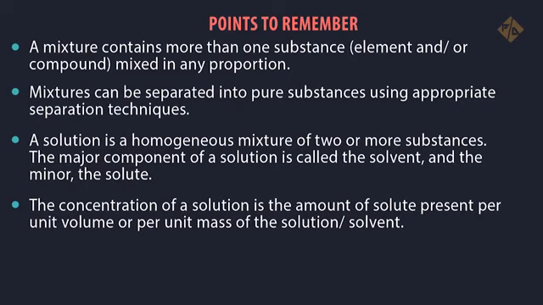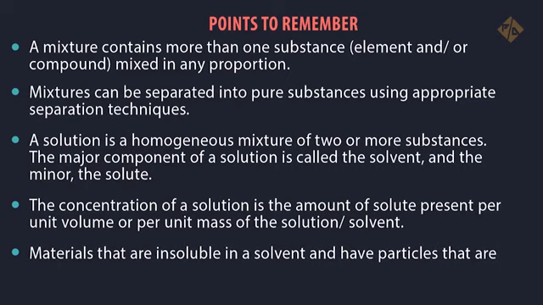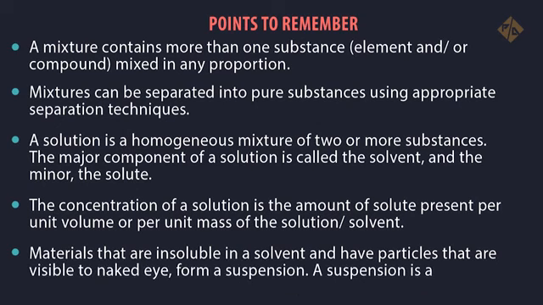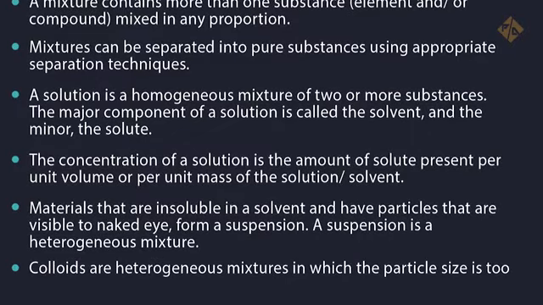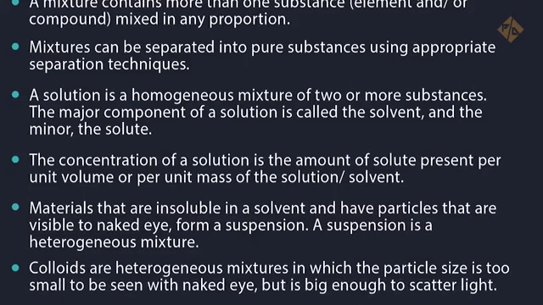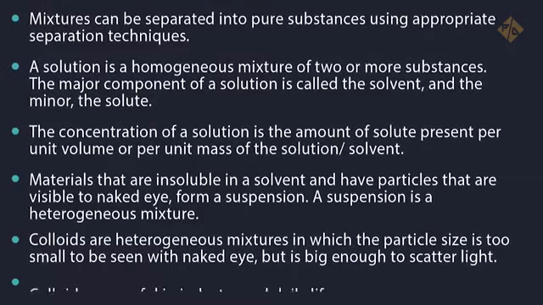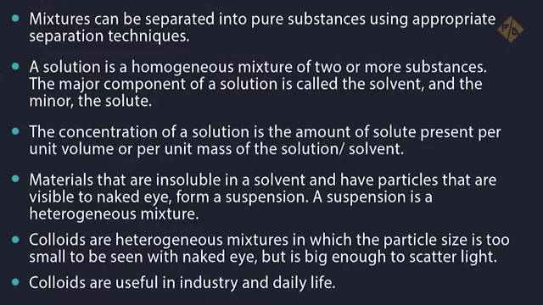Materials that are insoluble in a solvent and have particles that are visible to the naked eye form a suspension. A suspension is a heterogeneous mixture. Colloids are heterogeneous mixtures in which the particle size is too small to be seen with the naked eye, but it is big enough to scatter light. Colloids are useful in industry and daily life.